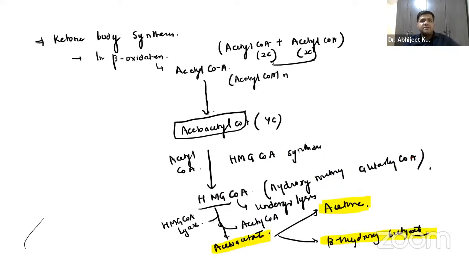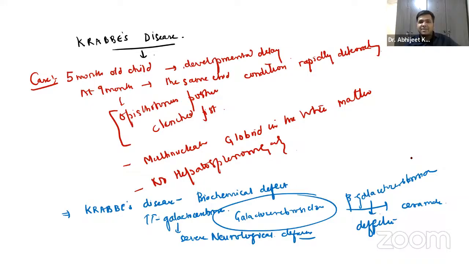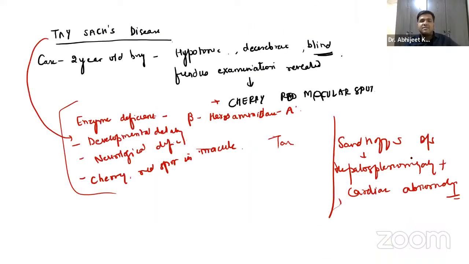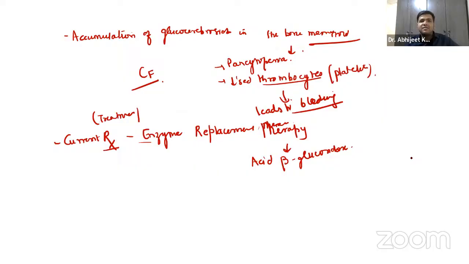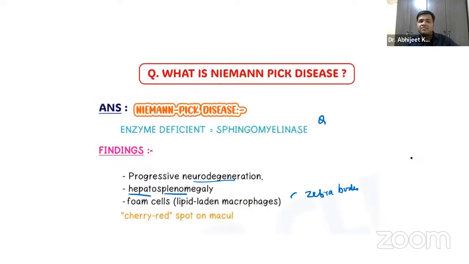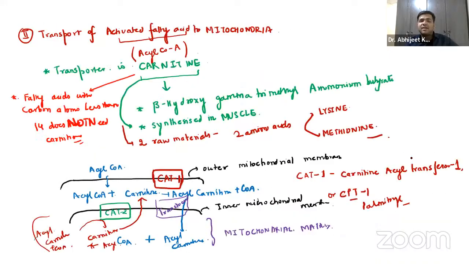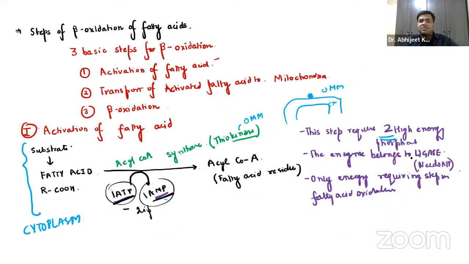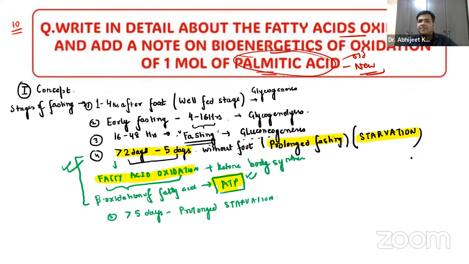We have already discussed ketone body synthesis, Krabbe's disease, Tay-Sachs disease, Gaucher's disease, Niemann-Pick disease, the energetics of beta oxidation, all the steps of beta oxidation, and the concept of beta oxidation.